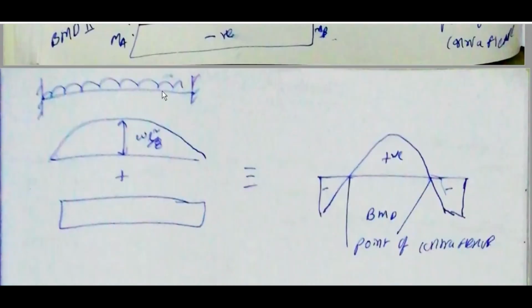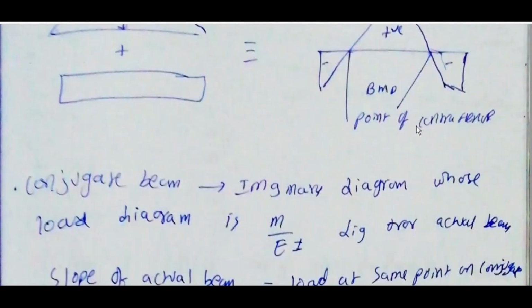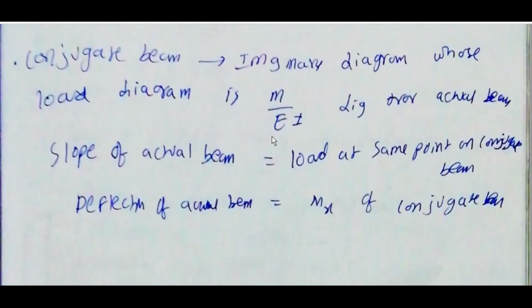If it is a fixed beam like this, the process is the same here also: first only the load, then only the moment, and from that we can get the point of contraflexure. We can also get the conjugate beam, an imaginary beam whose load diagram is the M by EI diagram.